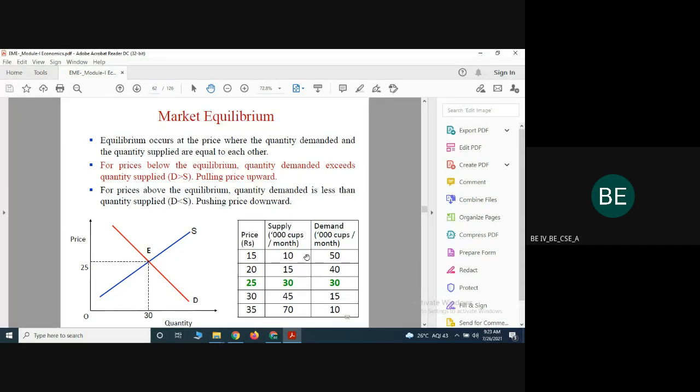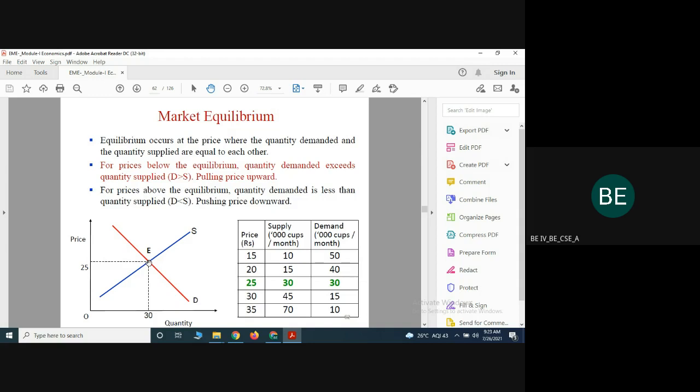That can be represented in the graph. The graph is associated with two axes, x and y. On the x-axis they represent quantity, and on the y-axis they represent price. In the graph, we have one point called E. That point we call the equilibrium point, the market equilibrium point.